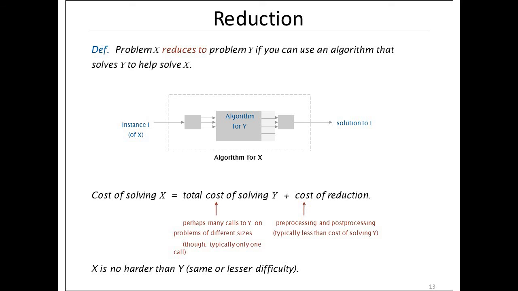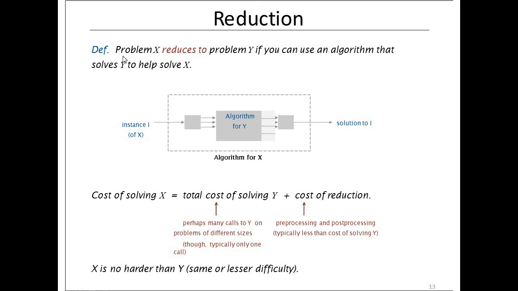Now we will again discuss a very important concept to understand the completeness of problems. When we define an NP complete problem, before that we need to understand the concept of reduction. What do you mean by reduction?